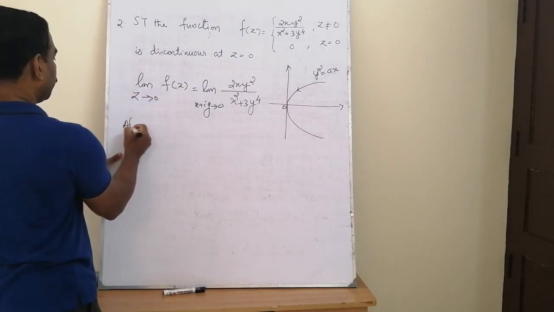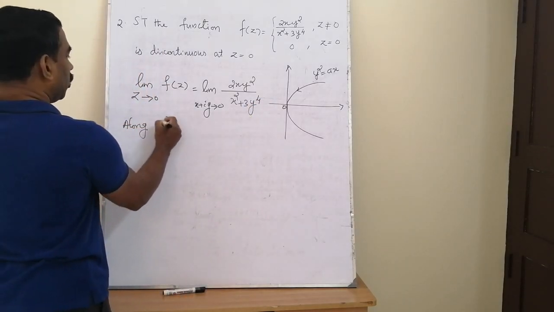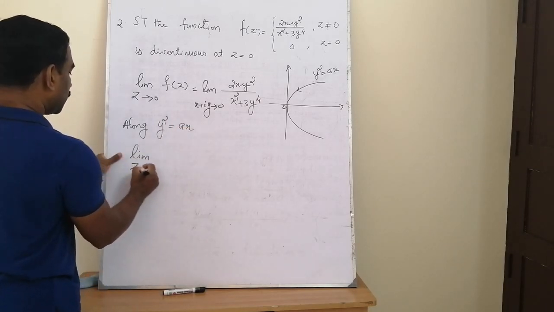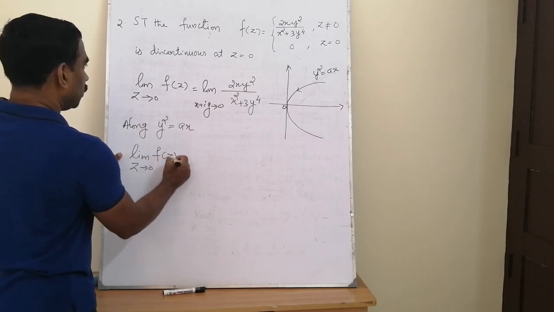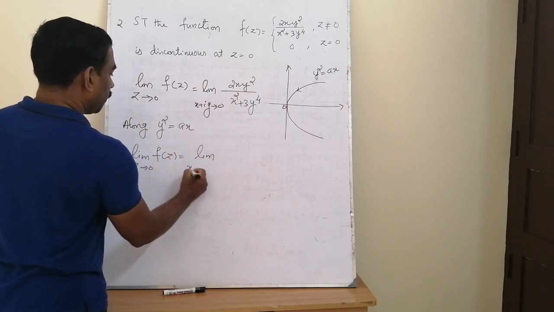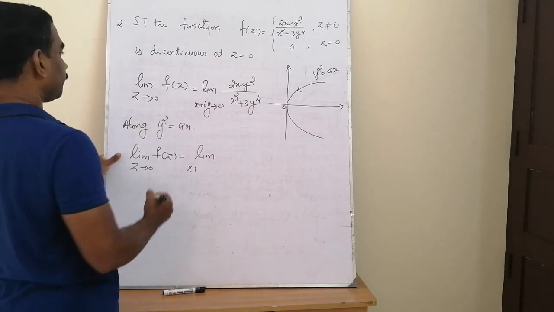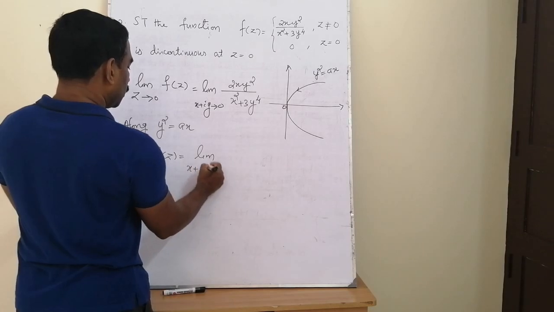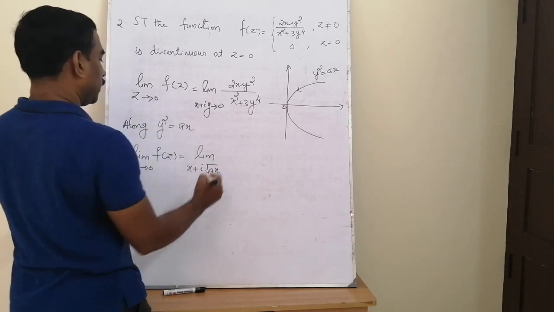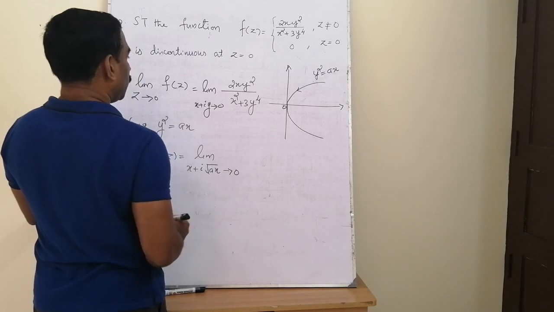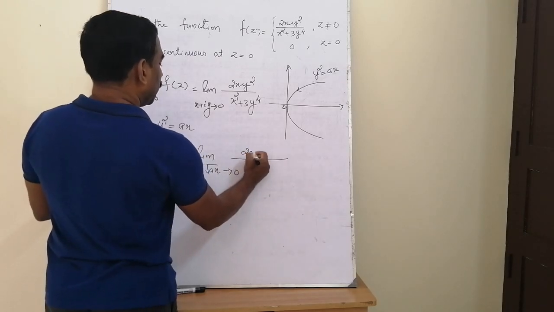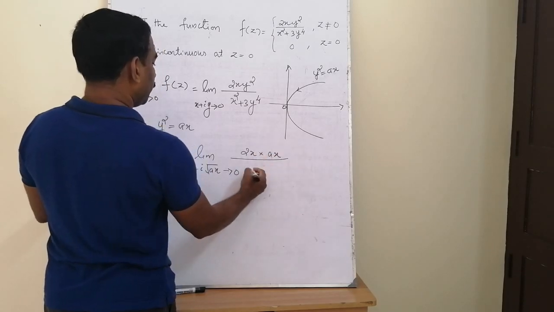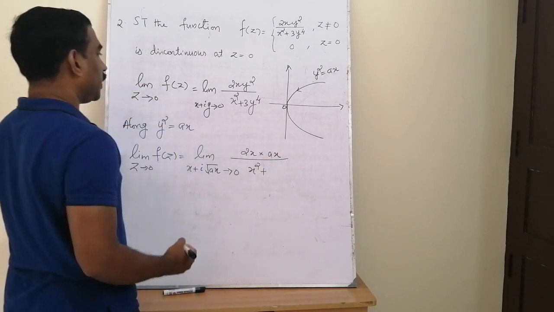Now along the parabolic path y square is equal to ax, this limit value, the limit as z tends to 0 of f(z), is equal to the limit as x plus iy, where y means square root of x, plus i into square root of x tends to 0, of 2xy square, which means 2x into ax, divided by x square plus 3y raised to 4.